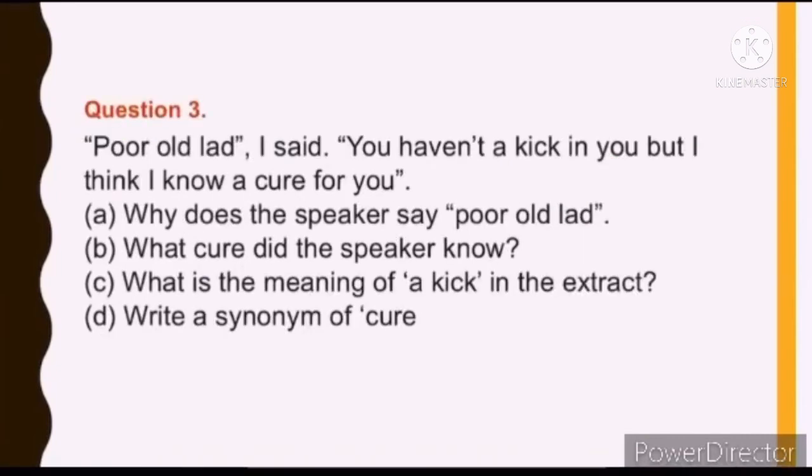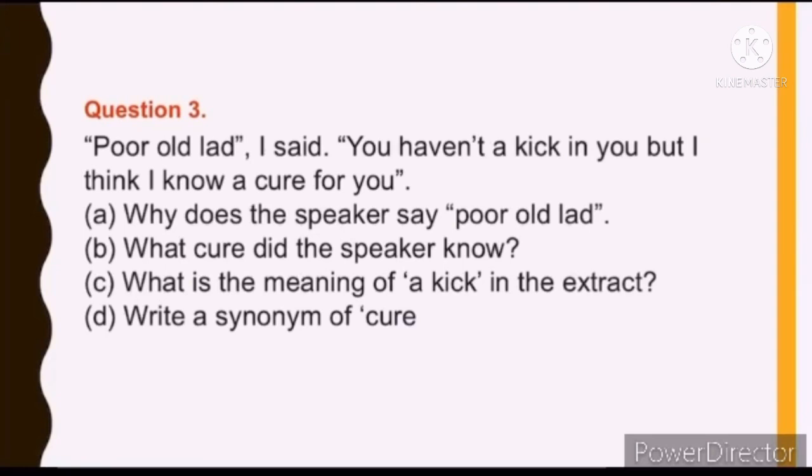Poor old lad, I said, you haven't a kick in you, but I think I know a cure for you. So let's see the question answers. Why does the speaker say poor old lad? Why does the narrator say poor old lad to Tricky? The speaker addresses Tricky as a poor lad because he was unwell and listless. He was unable to move here and there.